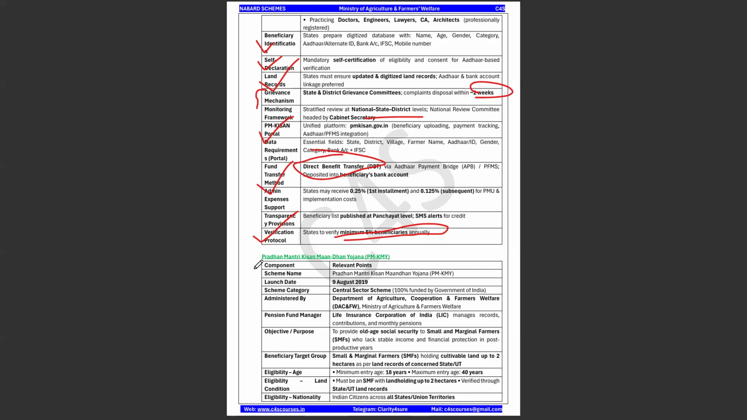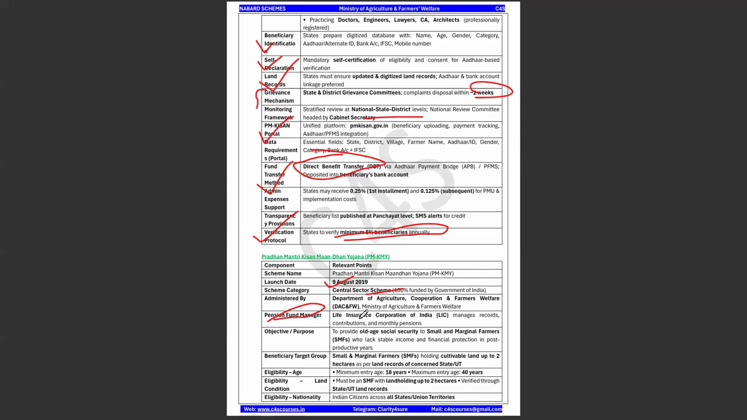Second is your Pradhan Mantri Kisan Maandhan Yojana. So this was launched in the year 2019 on August 9th, and this is also a central sector scheme. What is a central sector scheme? It is nothing but 100% funded by the Government of India, and it is administered by the Department of Agriculture. We all know. Okay, and the fund manager of this particular Maandhan Yojana is your Life Insurance Corporation of India.